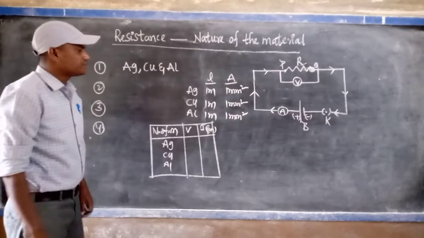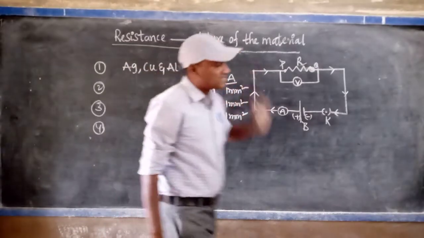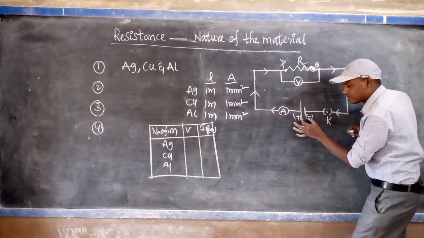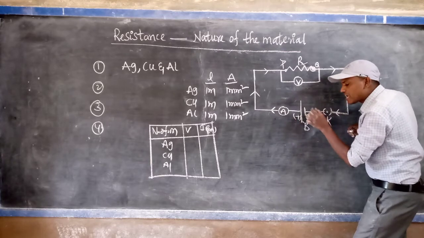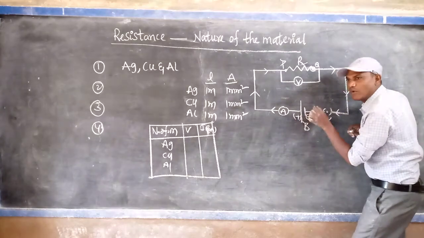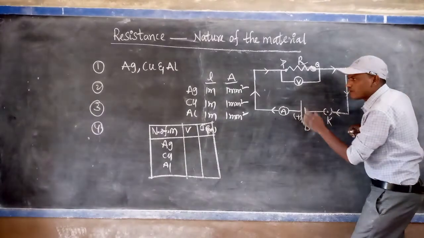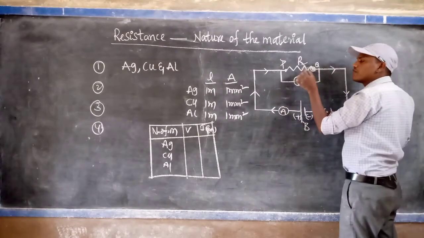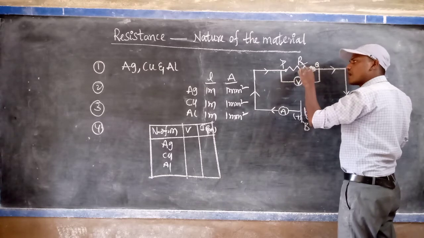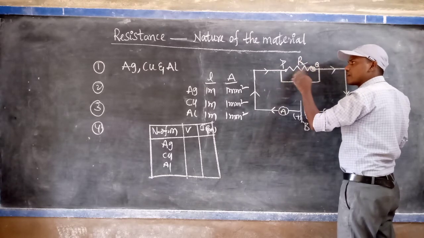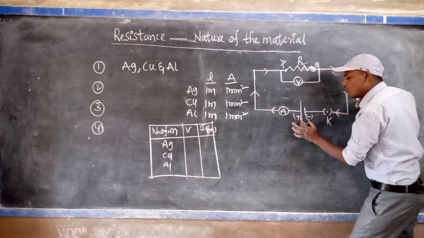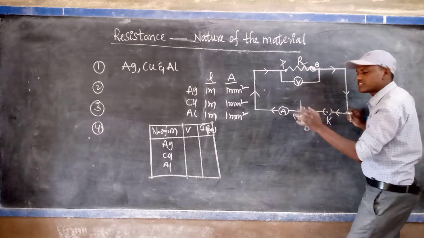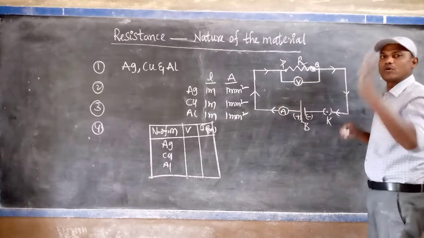After placing the silver wire in the circuit, with the help of the battery, we keep constant voltage, meaning for the entire experiment, when you place the silver wire or copper wire or aluminum wire between P and Q, the potential difference or voltage in the battery does not change; it is kept constant only.